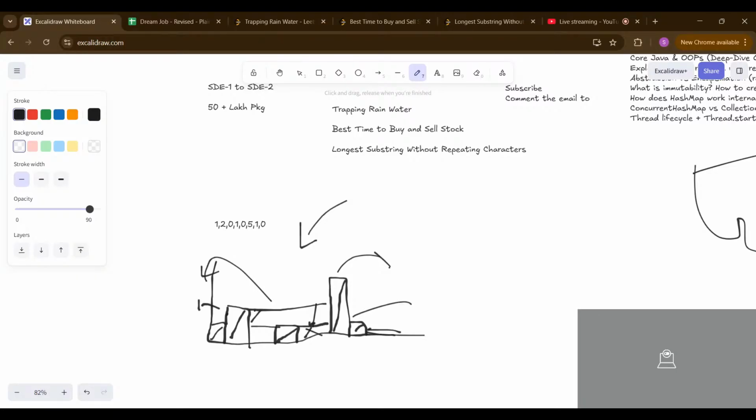So as you can see, we move from the left to right. What we need is to find the maximum block where we can add the water inside this. Okay, let's start with the left and right. This is the right and left. Now you want to add the water between these two. How much water can you add? Obviously we can add one block of water between the two, for each place.